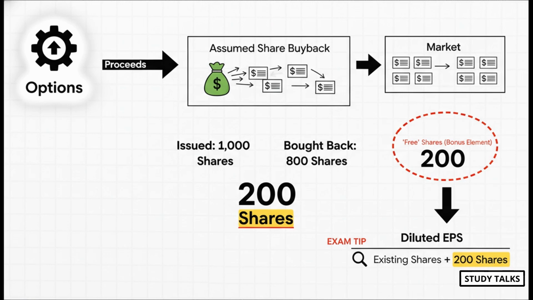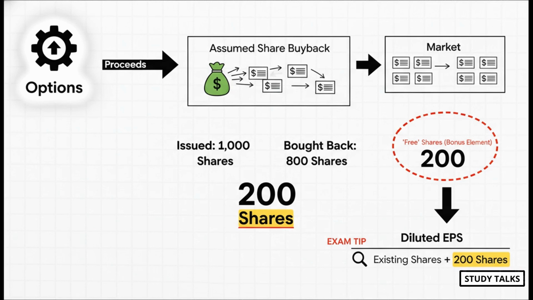So when employees exercise their options, the company gets a little bit of cash. The standard makes an assumption. It assumes the company takes that cash and immediately uses it to buy back its own shares from the market at the current fair value. Any shares that are left over, the ones the company couldn't buy back with that cash, are considered to be free shares, and it's those free shares that are dilutive and get added to our denominator.